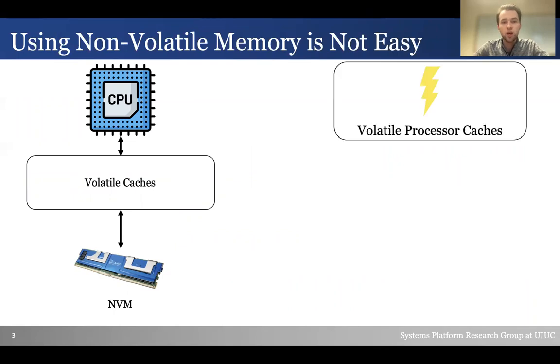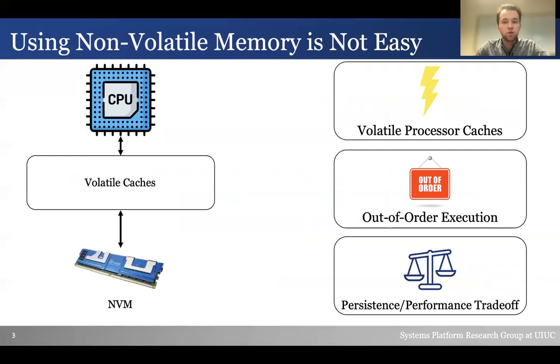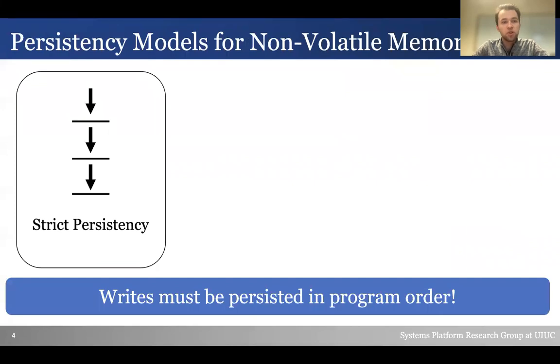This is because it sits directly below the processor caches, and as data is flushed from the processor caches into NVM, we need to ensure crash consistency. Since modern processors use out-of-order execution, ensuring crash consistency is made more challenging, as writes may be persisted out of the program order. This results in a trade-off between the ability to reorder and issue concurrent memory operations for performance and the guarantees made about which writes are persistent. Reasoning about these trade-offs is a considerable challenge.